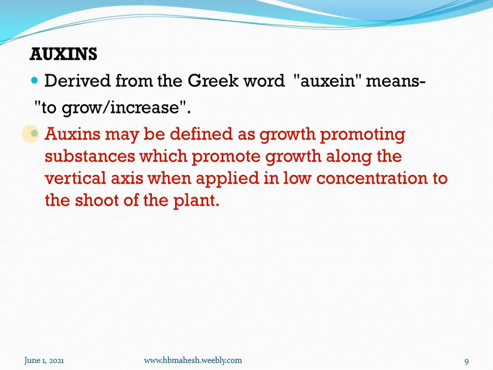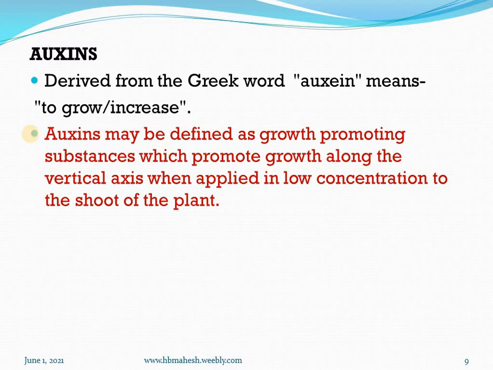This term auxin is derived from the Greek word auxein, which means to grow or to increase. Auxins may be defined as growth promoting substances which promote growth along the vertical axis when applied in low concentration to the shoots of the plant.